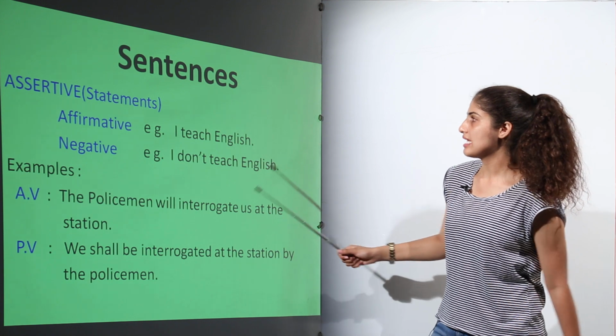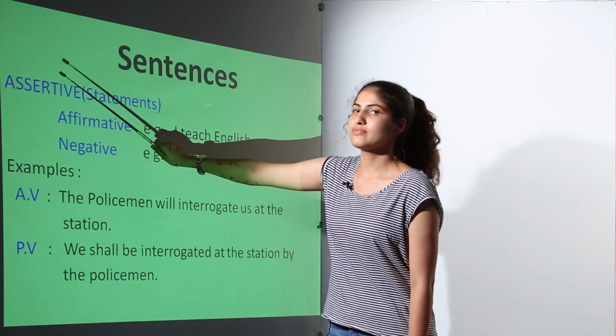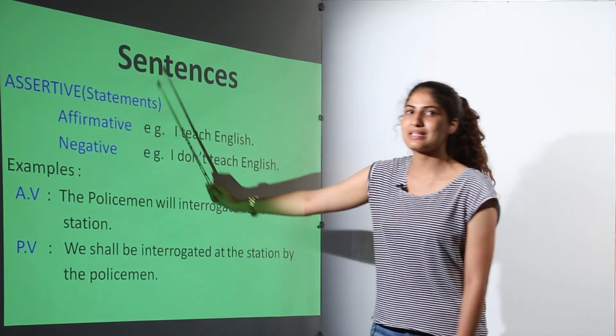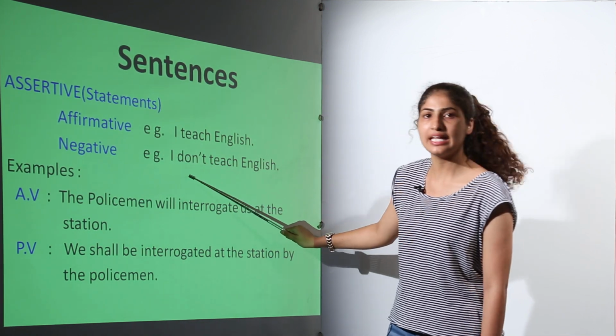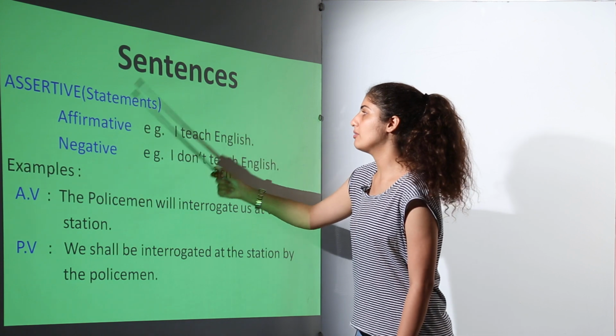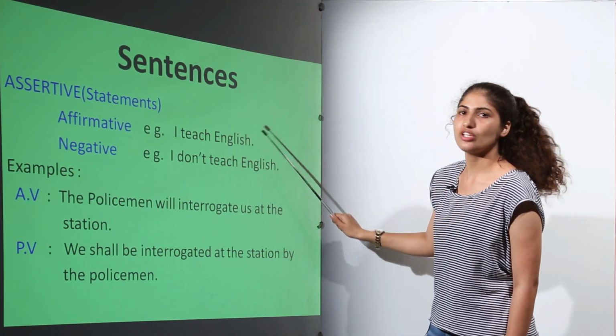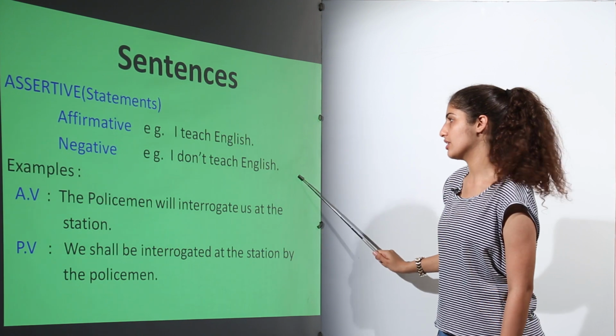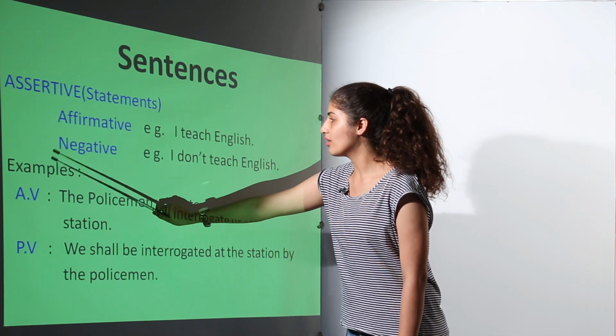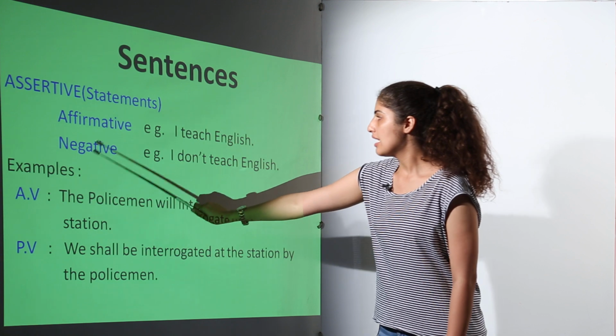So let's start with the sentences. First of all, the sentences are assertive. These are basically the statements. These statements can be positive or they can be negative. For example, in affirmative, in positive it can be I teach English, and the negative example can be I don't teach English.